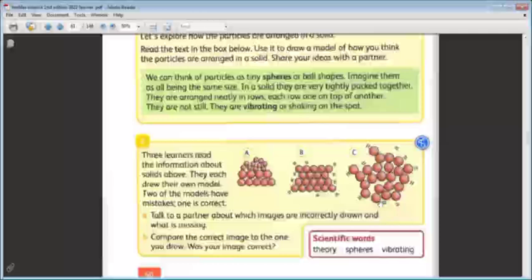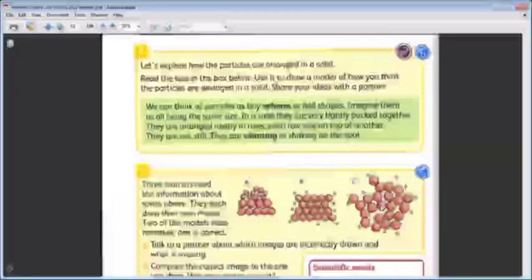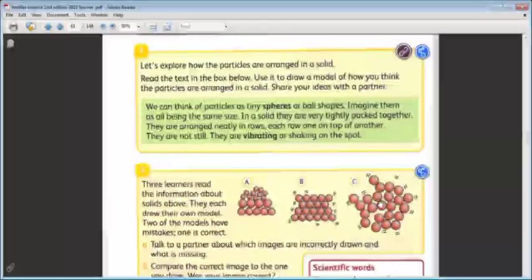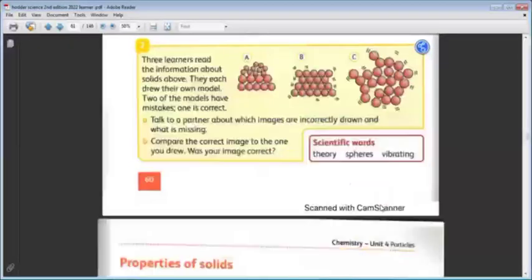Okay, Saba? Yes. So the particles of the solid are spherical in shape, and they are the same size. They are tightly packed together. They are arranged neatly in rows, and they are vibrating. These are the properties of the particles of the solid state of matter. Okay, Saba? Okay.